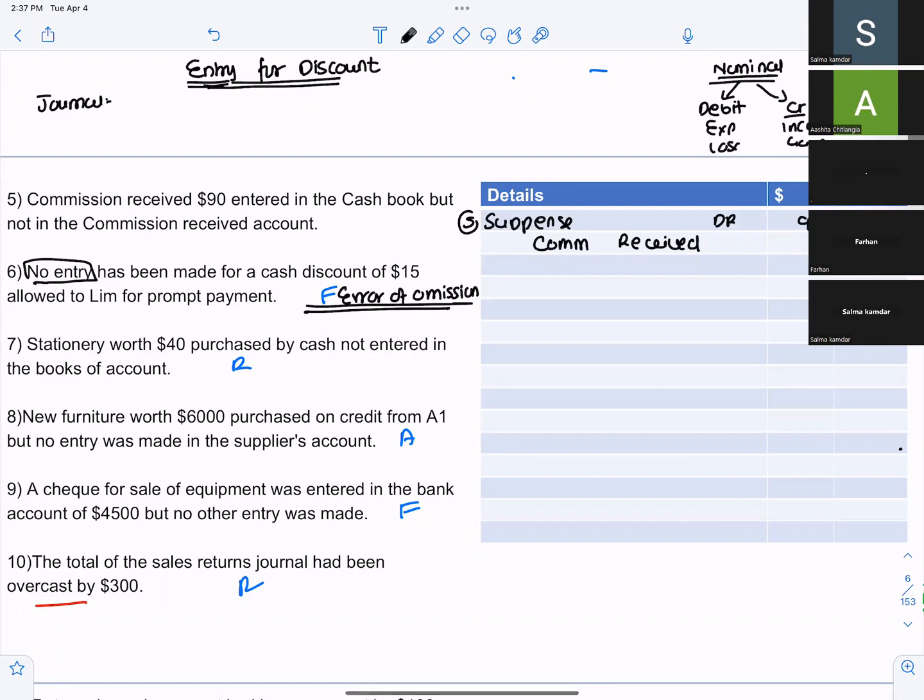So what is the journal entry for allowing discount? Cash discount will be debited. Cash discount is called discount allowed. Discount allowed will be debited and Limb would be credited. So you have not passed this entry at all. So you will pass the entry. What is the entry? Discount allowed debit, Limb credit.